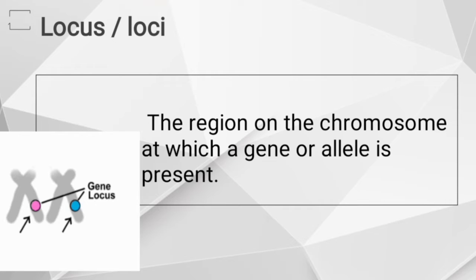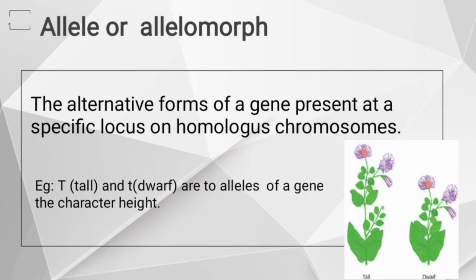Before going to locus or loci, in the last definition of alleles there was one term, homologous chromosome.